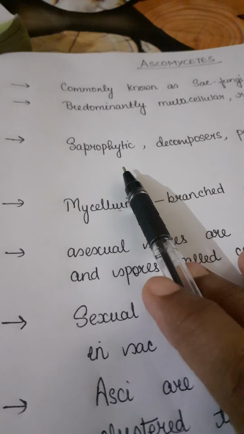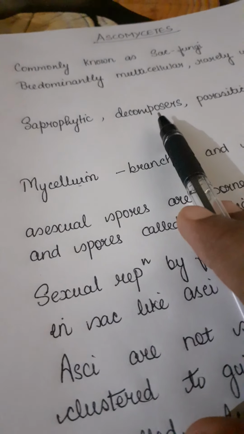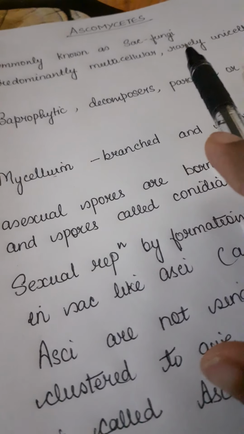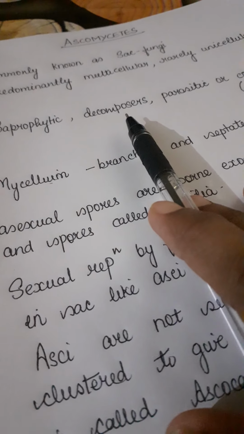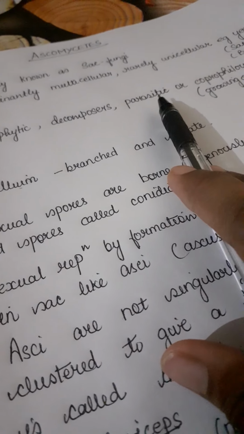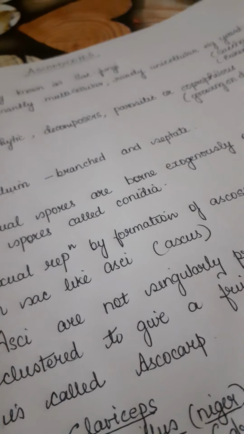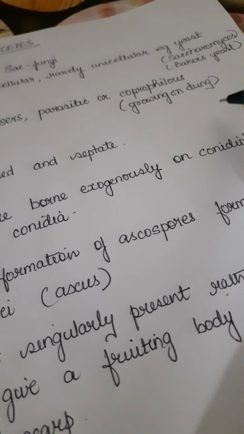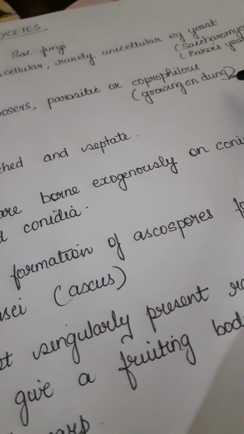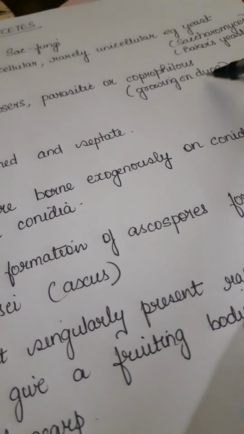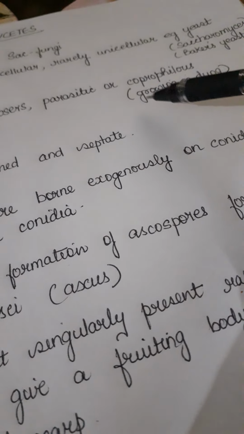Now they are saprophytic. You already know the meaning of saprophytic. They are decomposers, the ones that convert organic substances into inorganic. Then they are parasitic at times or coprophilous. Now this is a new term, coprophilous, that you are coming to know here. This means growing on dung of any type. So they are basically growing on waste, human or any animal's waste.